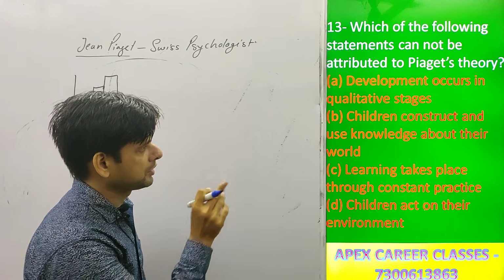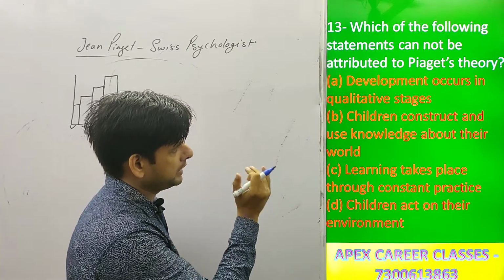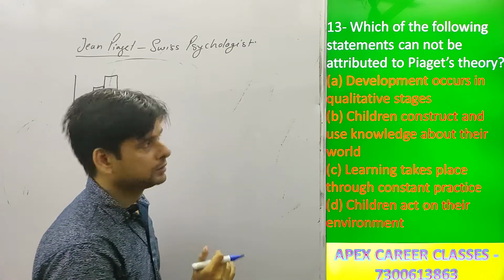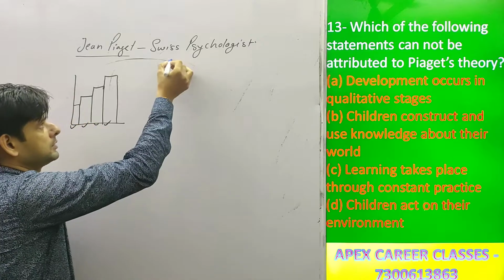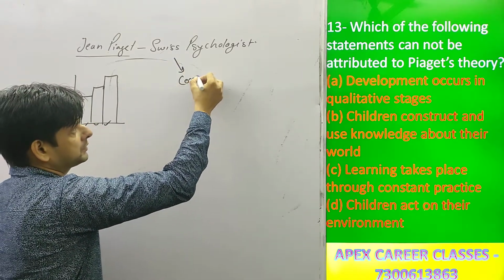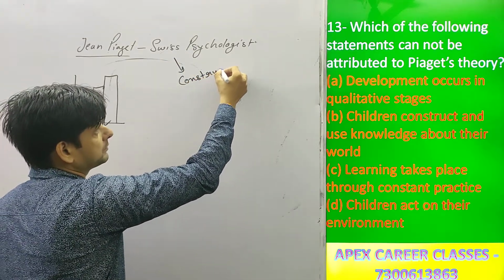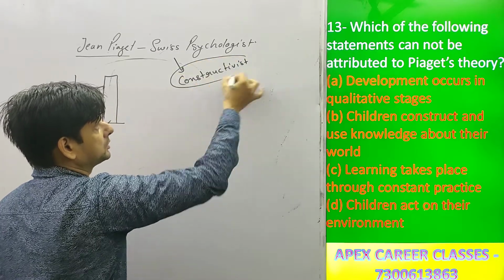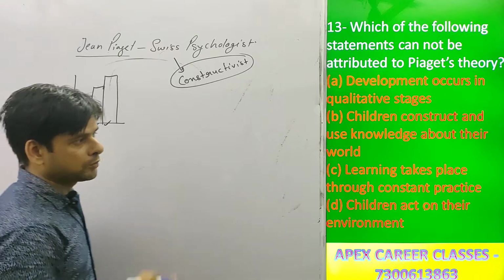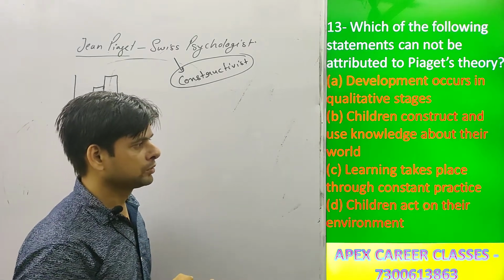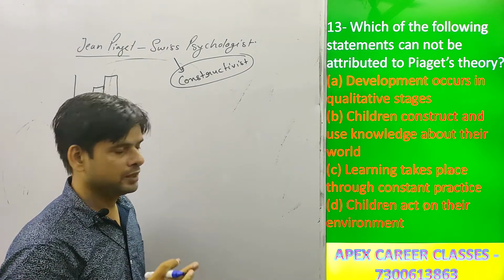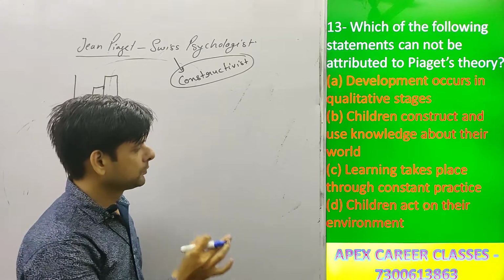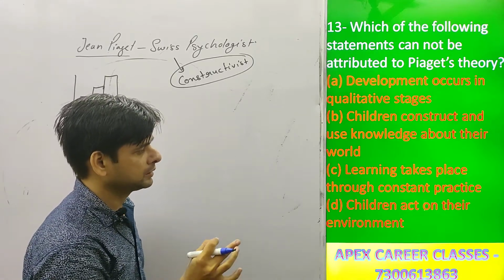Second option is children construct and use knowledge about their world. It is also correct because Jean Piaget was a constructivist, and constructivism means children construct their own ideas about the world. Third option is learning takes place through constant practice. This option is wrong. Fourth one is children act on their environment.